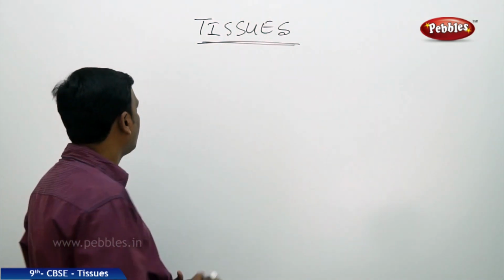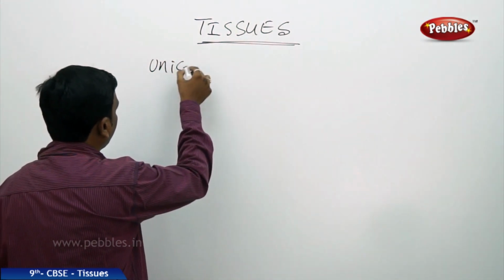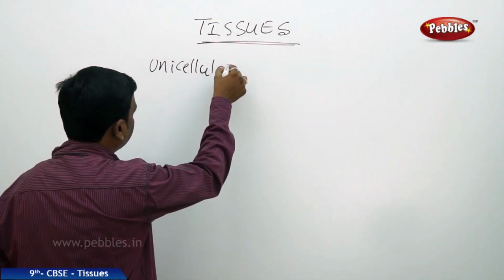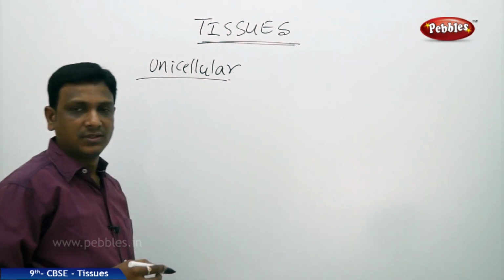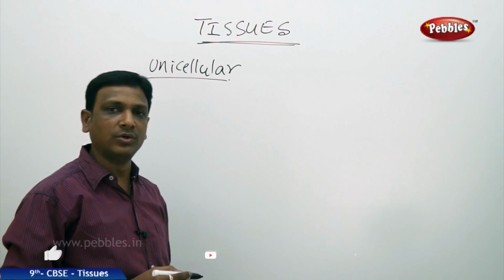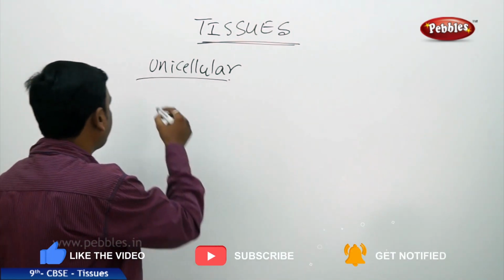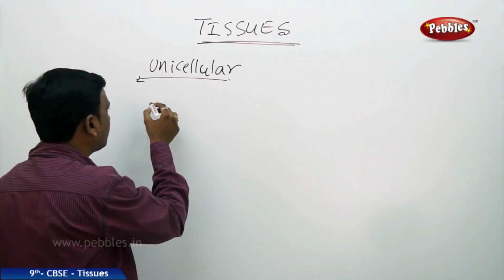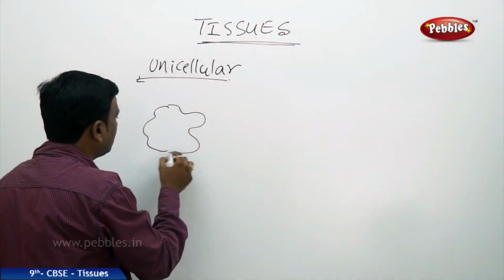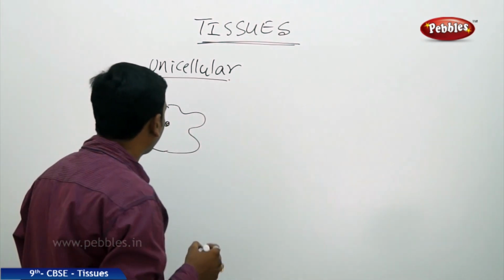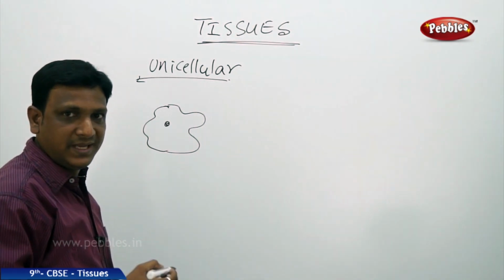Let us see. In the case of unicellular organisms, there is no topic of tissues, because they are only one cell. Throughout their life, they have only one cell. Every aspect of life, every life process, is carried out within the cell. If you consider amoeba, everything goes on in one cell.